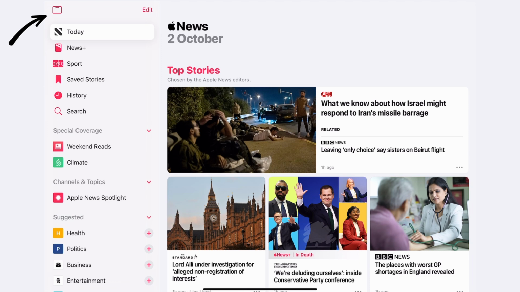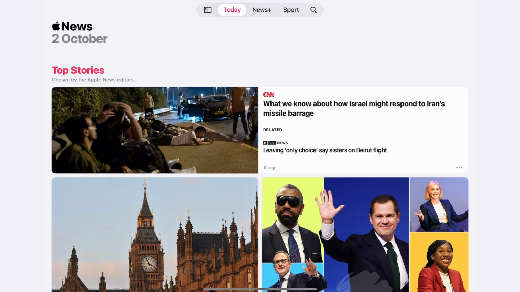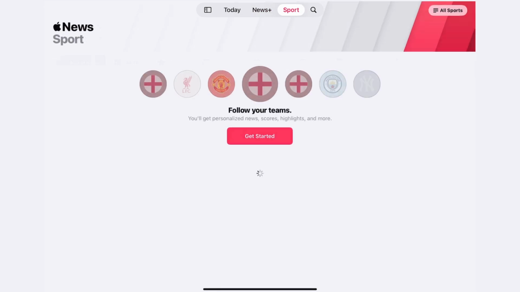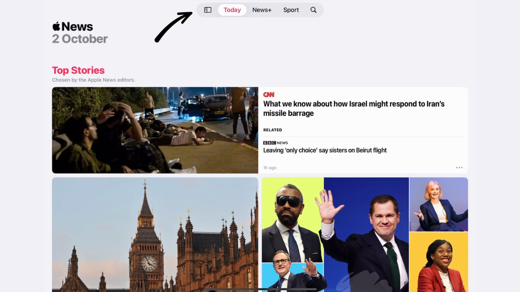The next change to point out is this option bar on some of Apple's native apps. If you press on this button in the upper left, you'll see the bar now appears across the top. You can see it in use here in the News app, and it will be available in Apple Music and Apple TV Plus in a future update. You can switch between the different options, and if you want, you can switch back to the old view by pressing this little icon on the left.